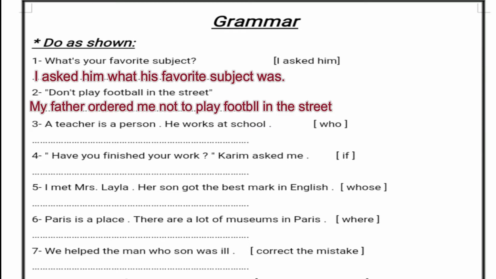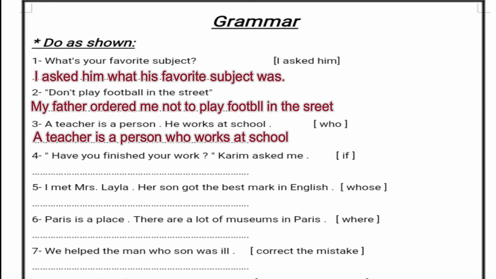Question number 3: "A teacher is a person. He works at school." Who? In this sentence, we are going to use the relative clause "who" to talk about a person, okay? So we have "a teacher," and in the second sentence we have "he." So the sentence will be like this: a teacher is a person who works at school. A teacher is a person who works at school.